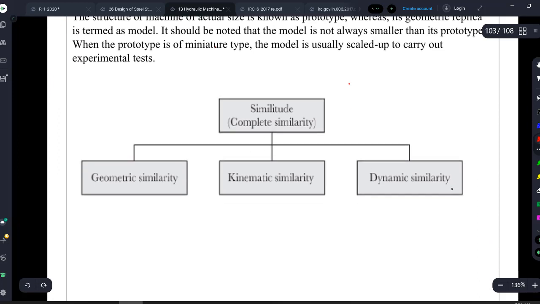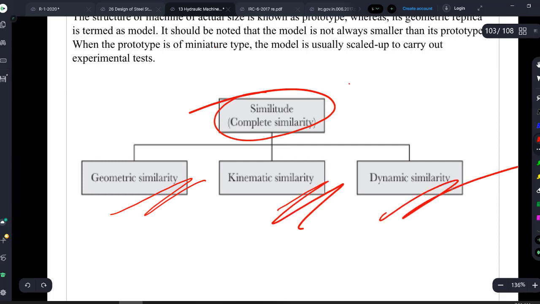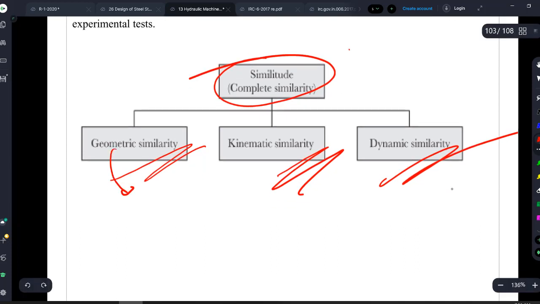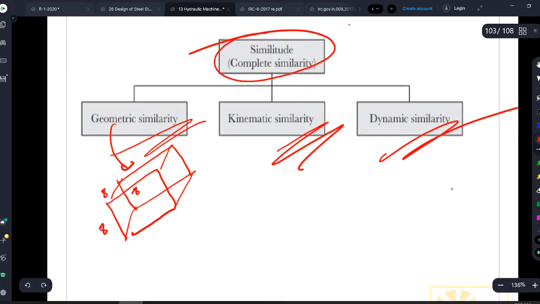Remember. Now coming to similarity, there are three types of similarities: geometrical similarity, kinetic similarity, and dynamic similarity. So three important terms: geometric, kinetic, and dynamic. Geometrical similarity, the name itself says, is whether they are dimensionally similar. For example, you have a cube, let us say 8, 8, and 8 units. This is my prototype. Okay, so I have a model with 2, 2, 2.